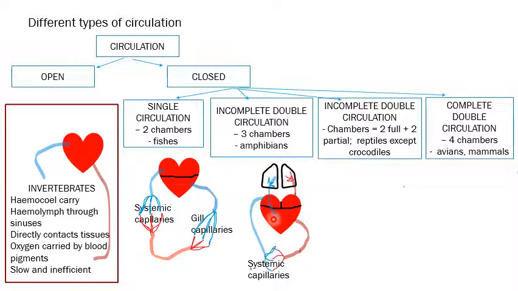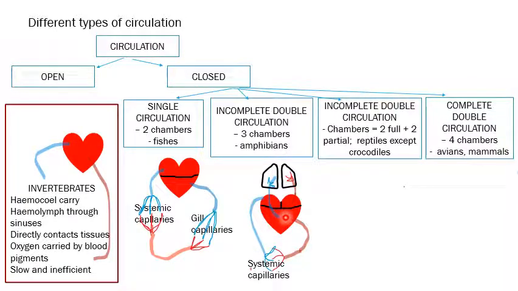So here we can see that there is one loop supplying all the tissues, called the systemic circulation. The other loop is the pulmonary circulation. Pulmonary means the one which supplies the lungs. So this is the pulmonary circulation. Hence this is called double circulation. But here both the bloods get mixed.